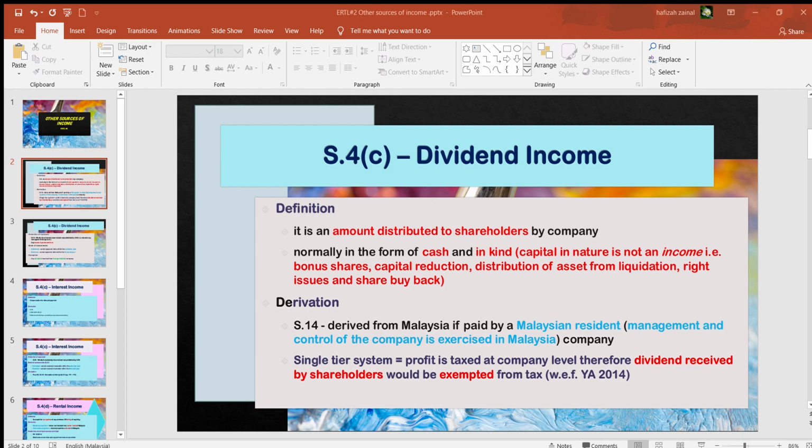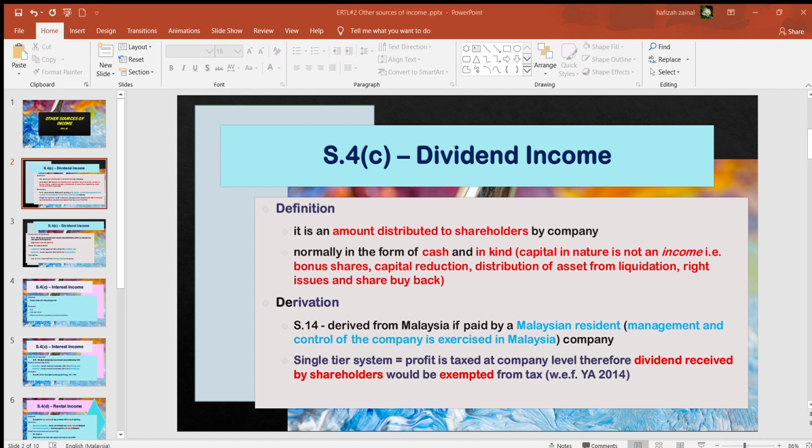But under the current circumstances, of course it won't happen, because most of the time your dividend income will be exempted. Now, basis of assessment, as I mentioned, is about how we know under which year of assessment that dividend income will be taxed. Normally for dividend income, it is based on the day that the payment is credited into your account. Nowadays under the current practice, the money is immediately transferred online into your account, and normally you will be notified by email. So that is the validation used to identify the payment date.